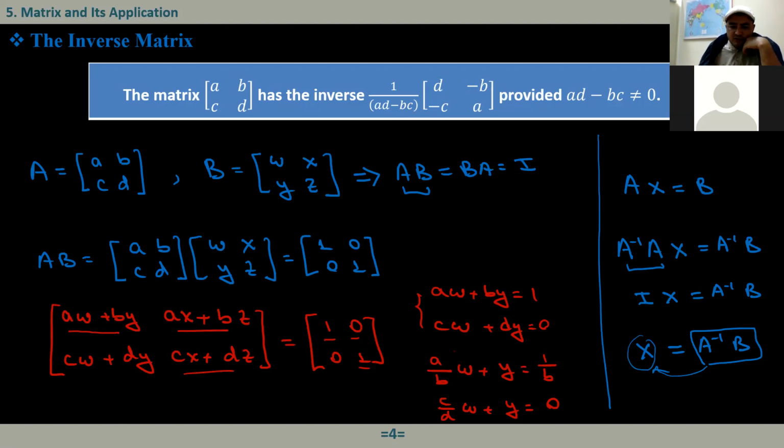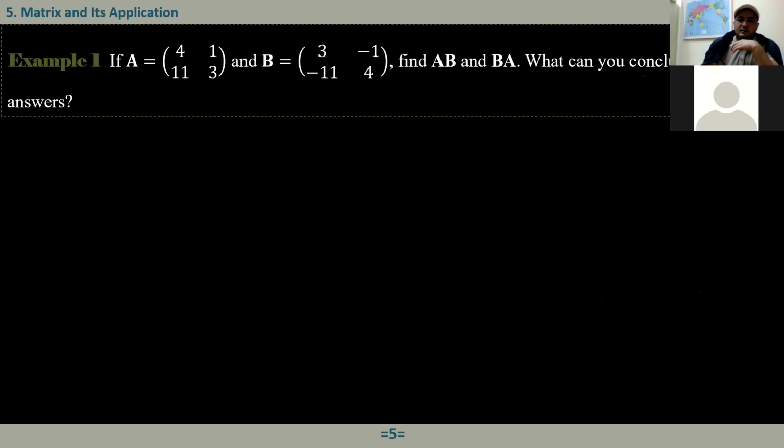So now, again, if you just solve this system, we will have that thing. Actually, that thing is equal to our B. That B is this. And we just call this the inverse of A. And this is how we denote this. And provided that this AD minus BC is not equal to 0. When this A times D minus B times C is not equal to 0, then the given matrix has an inverse. Otherwise, it doesn't have an inverse. And also, we'll give a special name to this AD minus BC. That is called the determinant of A. Okay. That is the main idea.